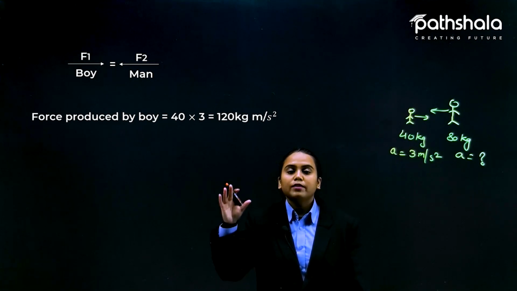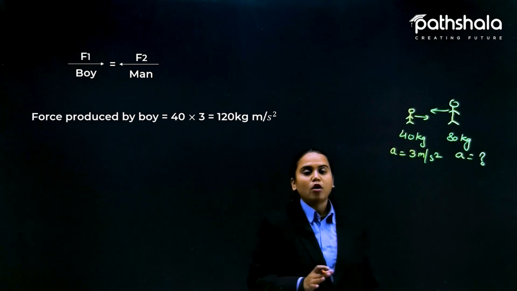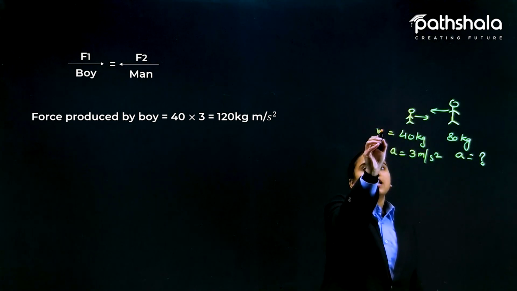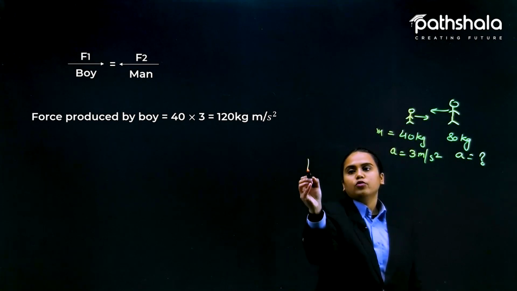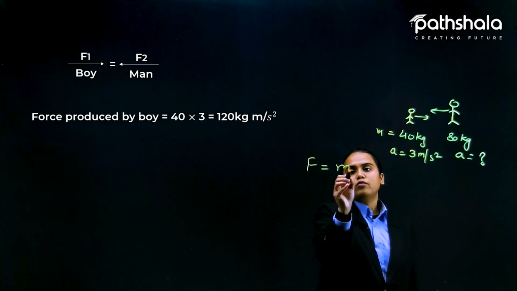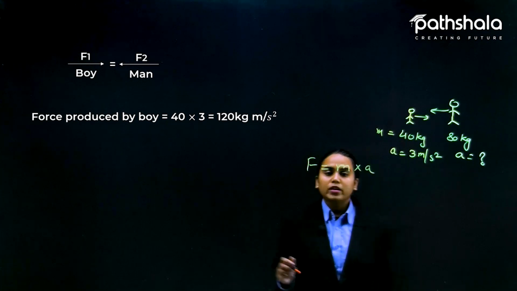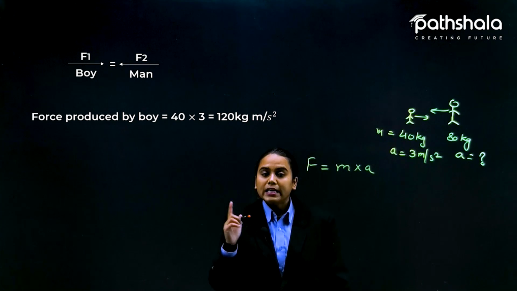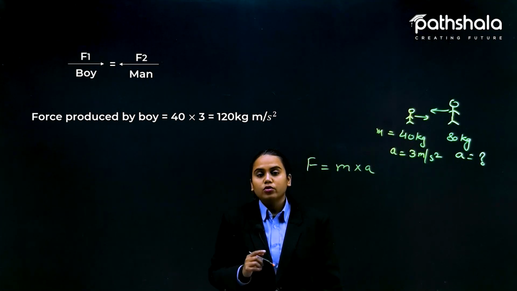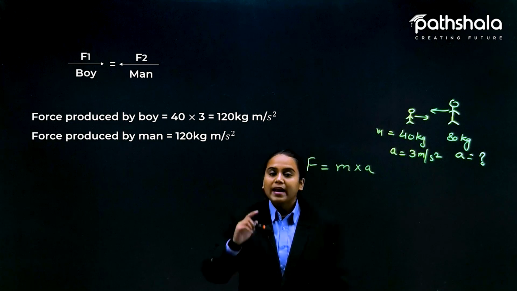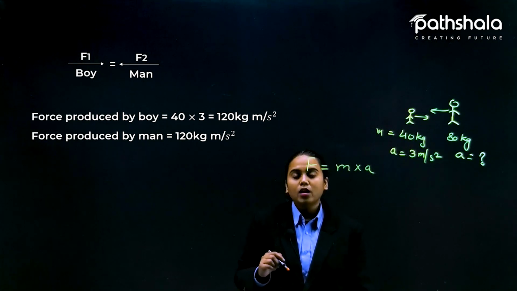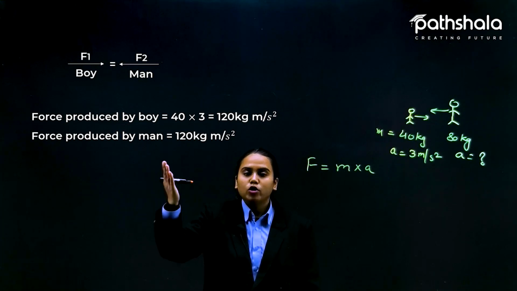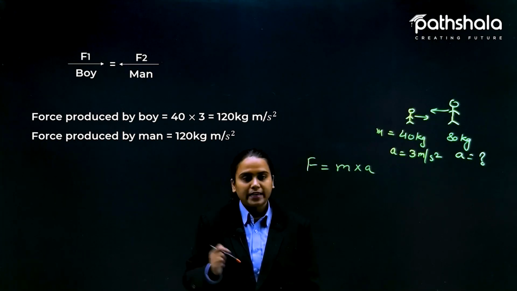Now students, the force produced by the boy would be 40 multiplied by 3, because here it is mass multiplied by acceleration. You know that the value of force is equal to mass multiplied by acceleration. So with this formula we find that the force provided by the boy is 120 kg meter per second square. Now as you know that the force provided by the boy and the man is equal, the force produced by the man would be equal to 120 kg meter per second square too.